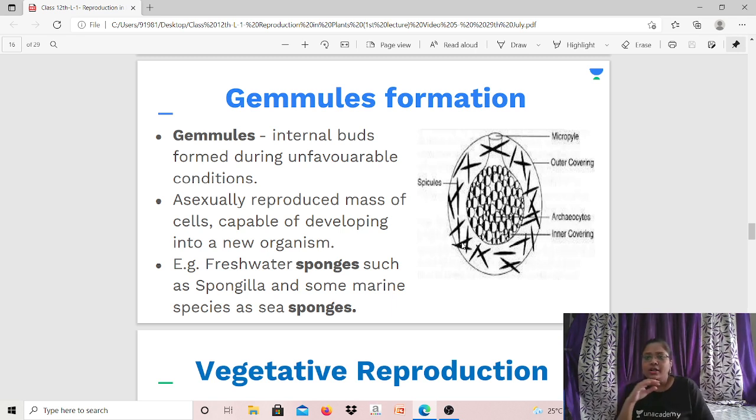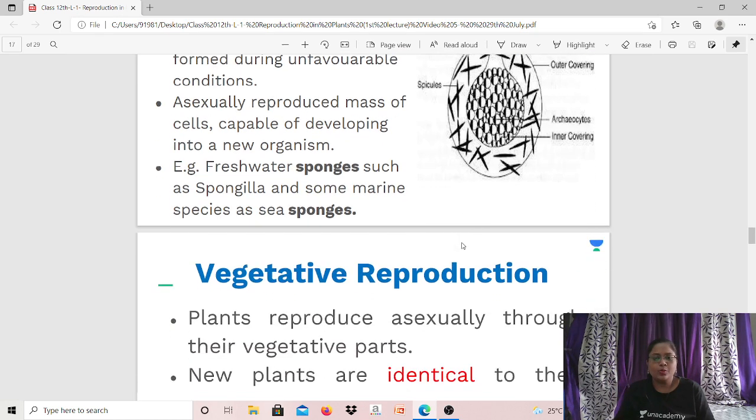Fresh water means salt concentration is absent or very less, for example, river, pond, lakes, and marine water means where the salt concentration is high. Okay? Chalo, let's move further.